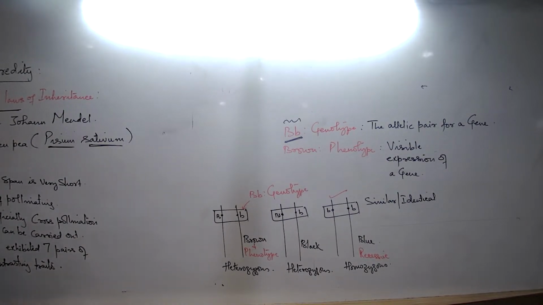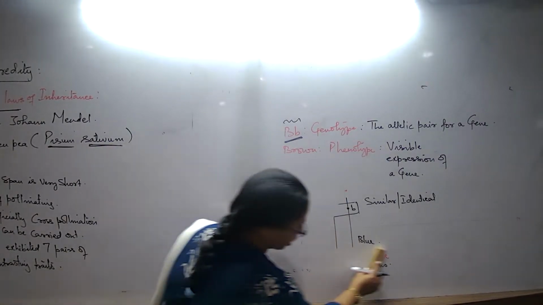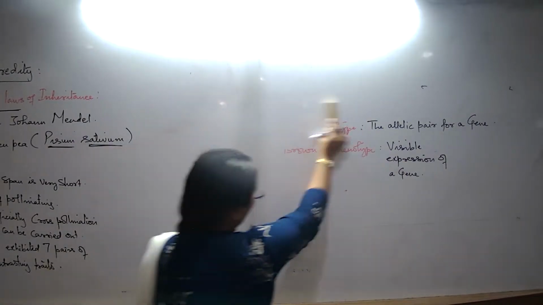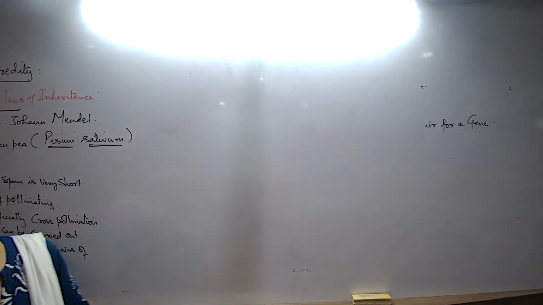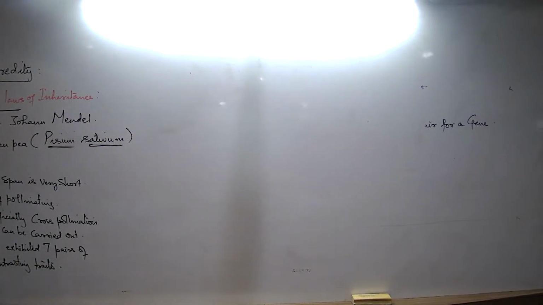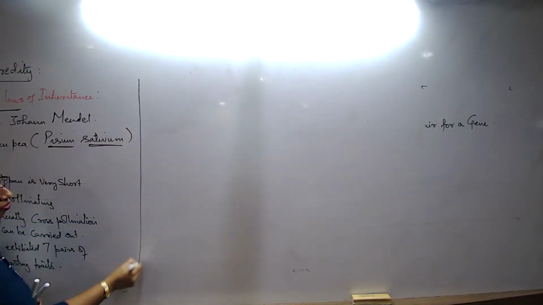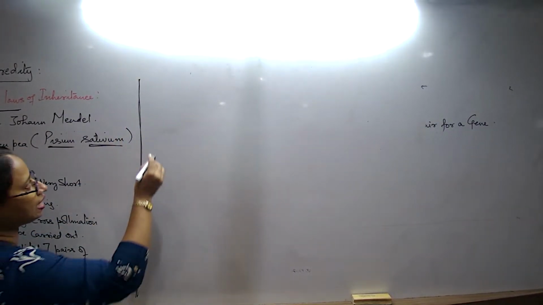Now, 7 pairs of contrasting traits. What are those 7 pairs of contrasting traits? What are traits? We learn different forms of a character. Now we are going to learn in the pea plants which were the different forms of characters and which were the traits that Mendel had selected.